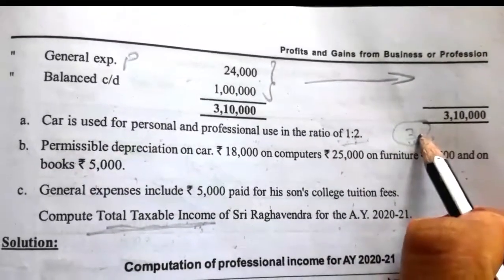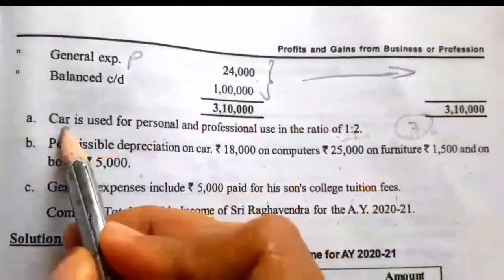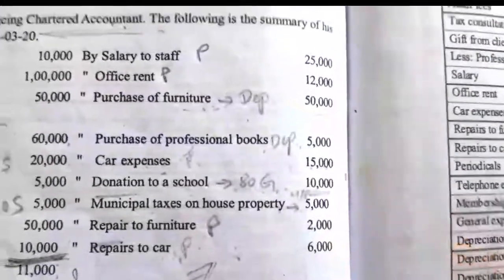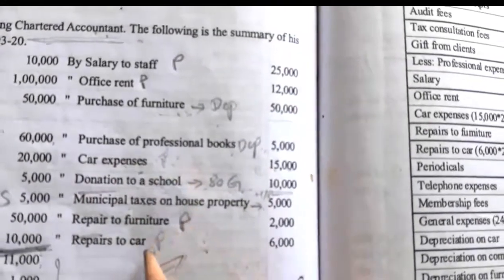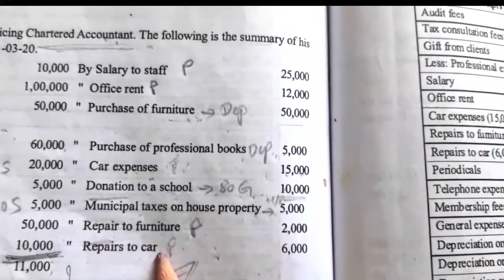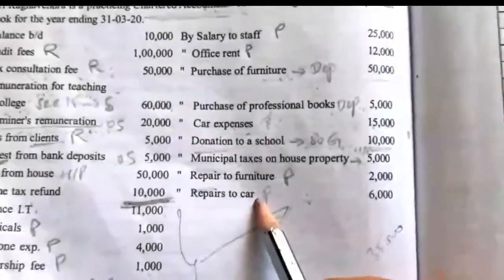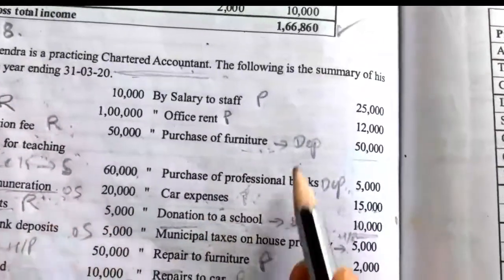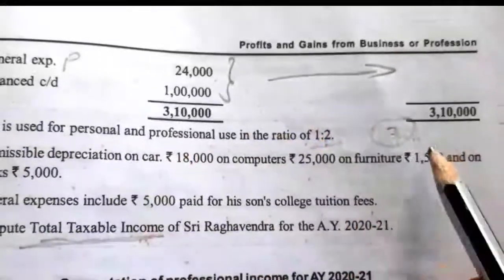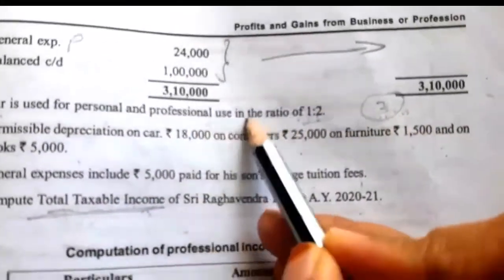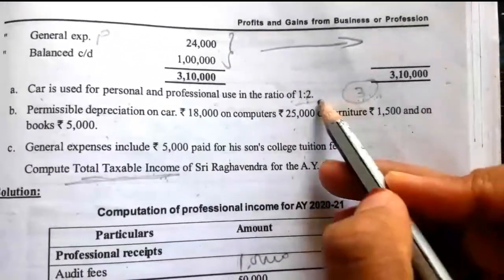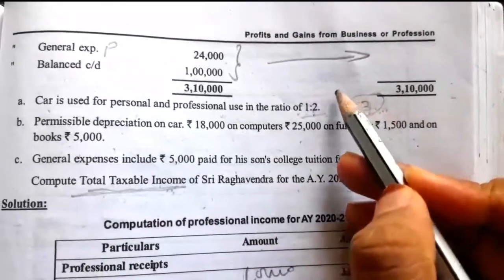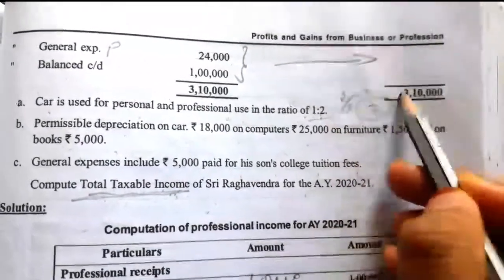So while computing the professional payment relating to car, whatever expenses relating to car we are taking, maybe car expenses, repairs to car or depreciation on car, if there is any depreciation on car also, purchase of car is not given, we have to take only the professional use, that is 2/3. We have to take only the 2/3 part because it is professional.